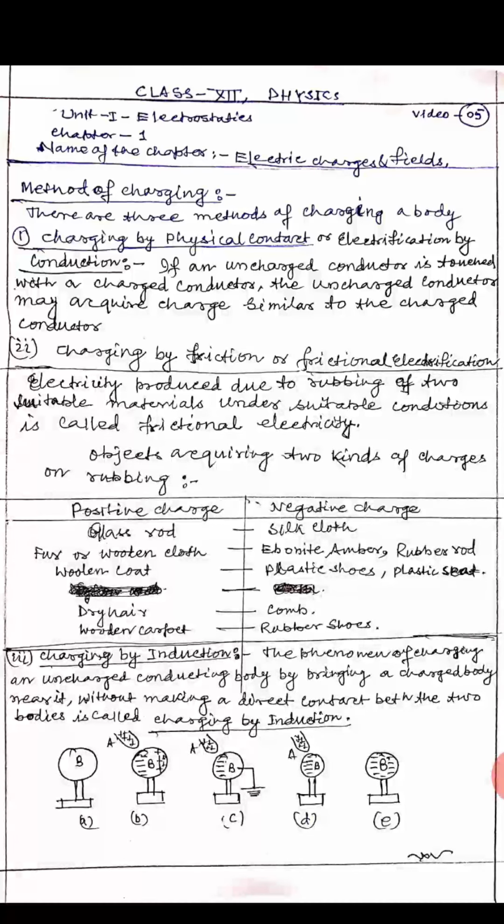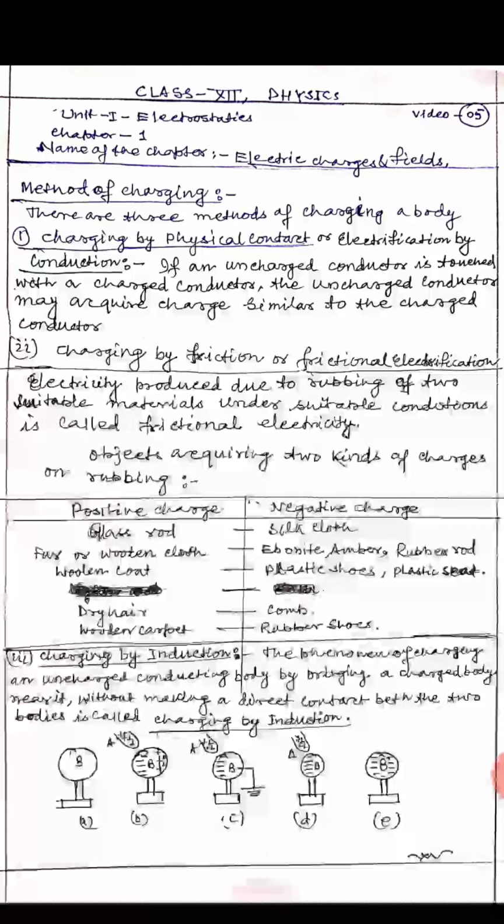For example, to understand it, metallic sphere B on an insulating stand is uncharged. See figure A. When a positively charged glass rod A is brought near the uncharged metallic sphere, free electrons of the sphere are attracted and start peeling off at the near end.